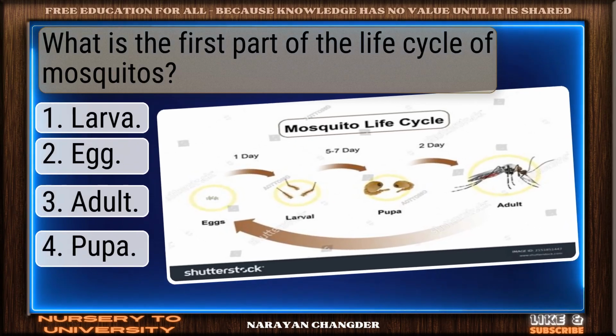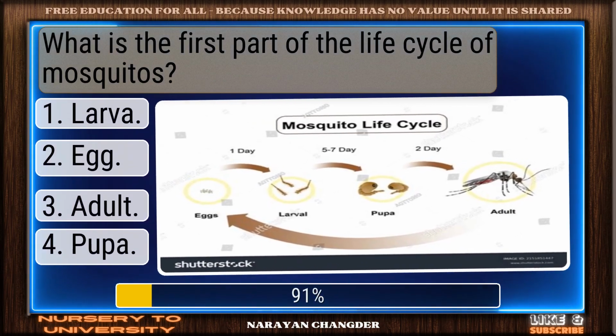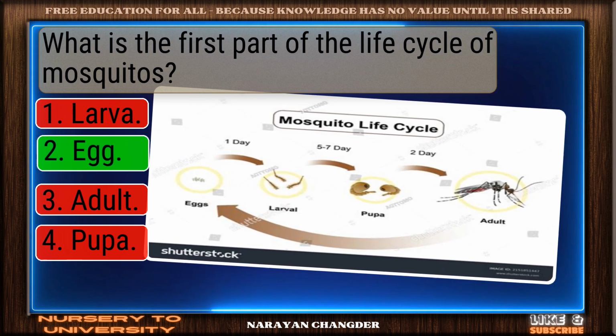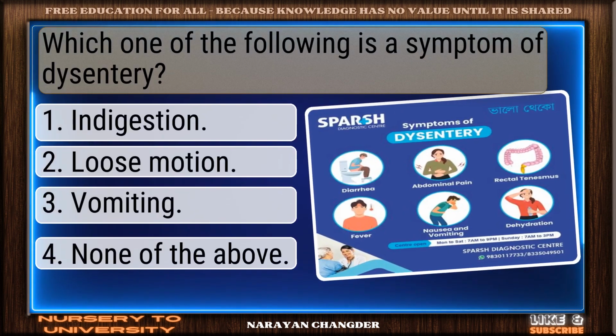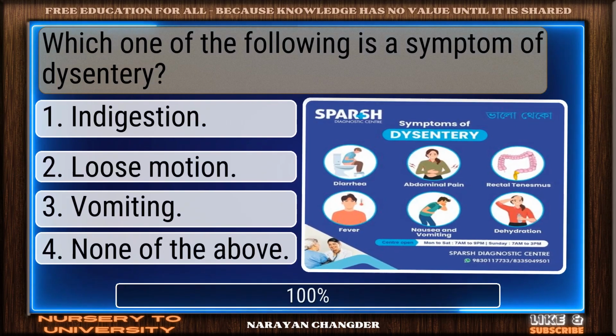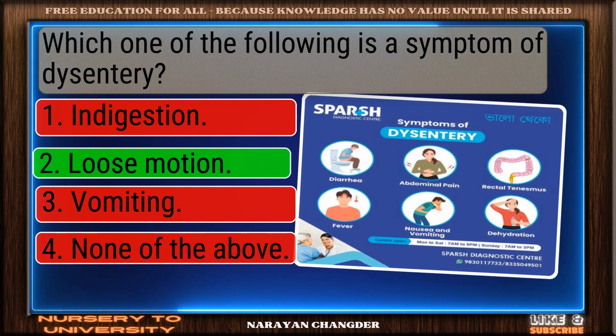What is the first part of the life cycle of mosquitoes? Smart move. Egg is an accurate answer. Which one of the following is a symptom of dysentery? Correct. Loose motion is the right answer.